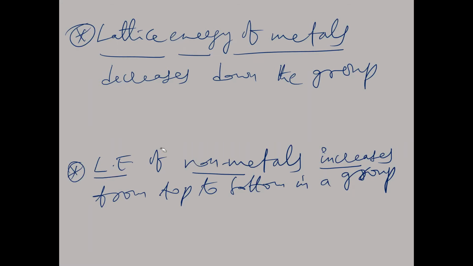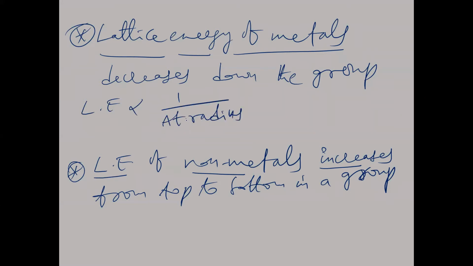Now, why does the lattice enthalpy of metals decrease down the group? That is due to atomic radius. From top to bottom in a group, atomic radius increases for metals. When atomic radius increases, ionization energy will decrease. Lattice enthalpy is inversely proportional to atomic radius.